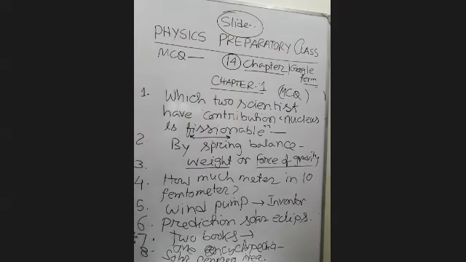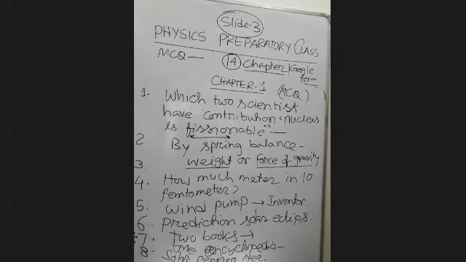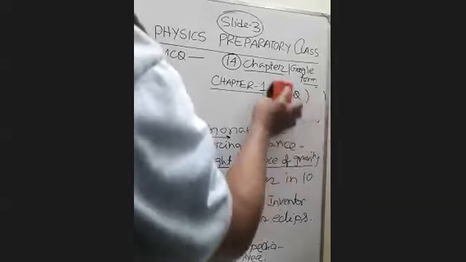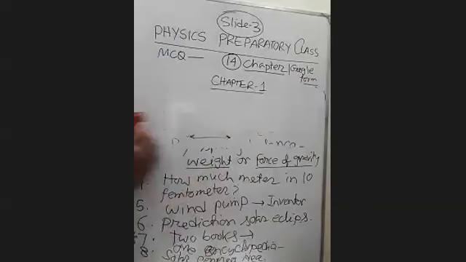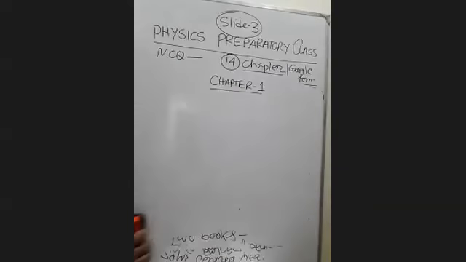Now the familiar chapters 2 and 3. I always told you that chapter 2 and chapter 3 are like twins. They like to make questions with a mixture of these two chapters. But these two chapters also have some unique characteristics.